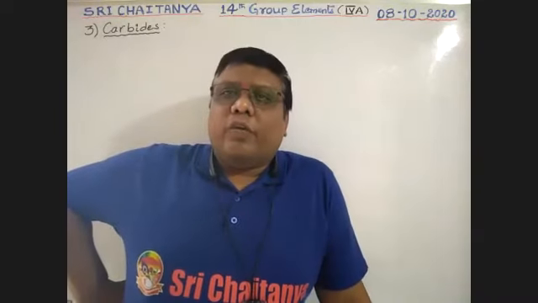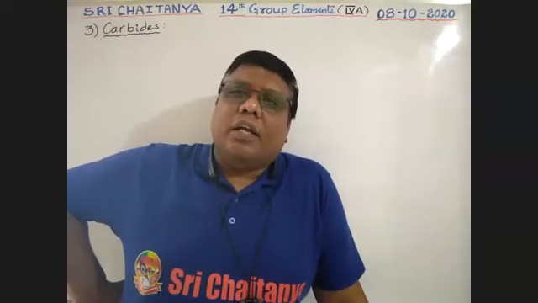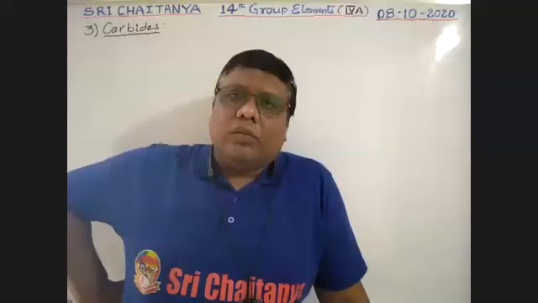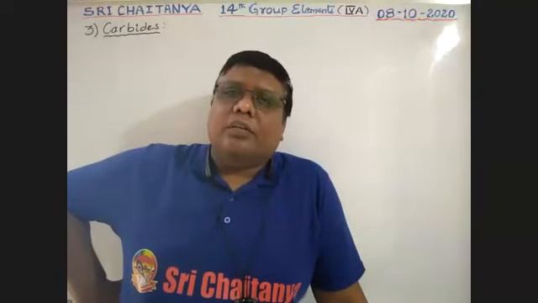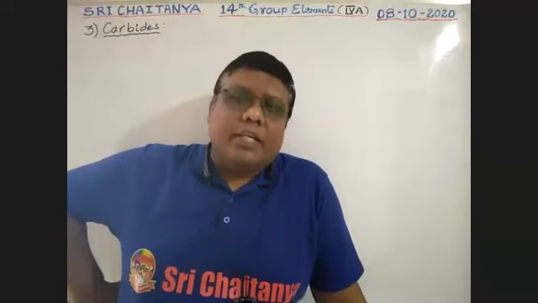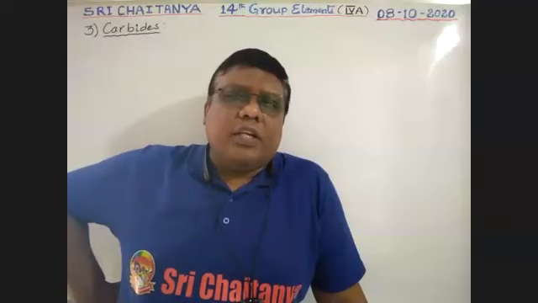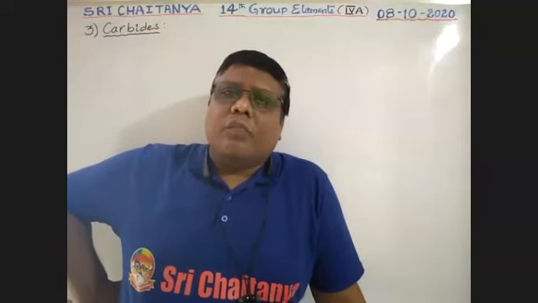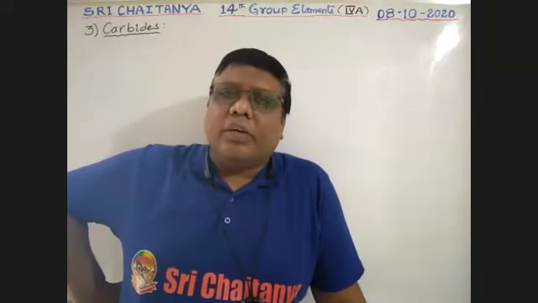So today we are going to discuss some more compounds of carbon and silicon and its compounds. In yesterday's class we covered carbon compounds, that is oxides and allotropes. And another compound, H2CO3, carbonic acid, was also covered.